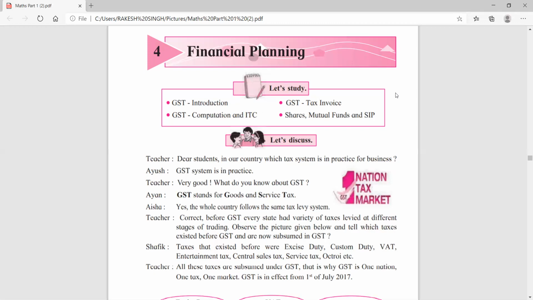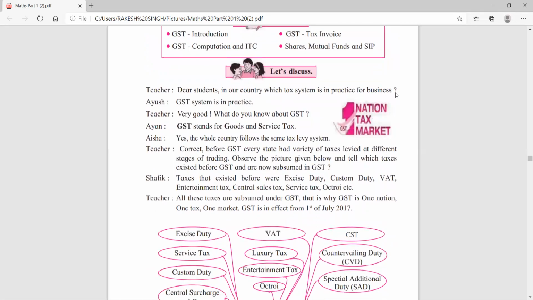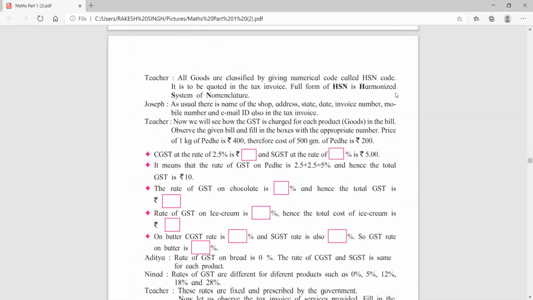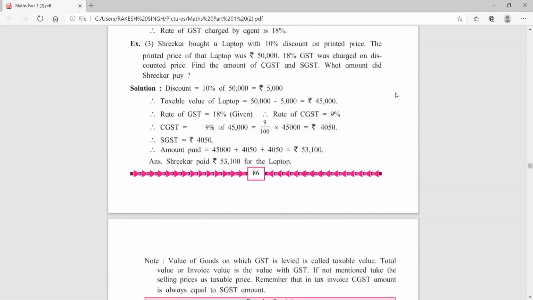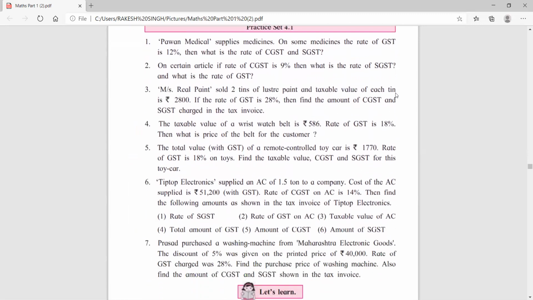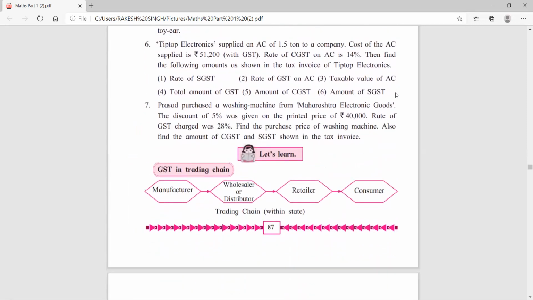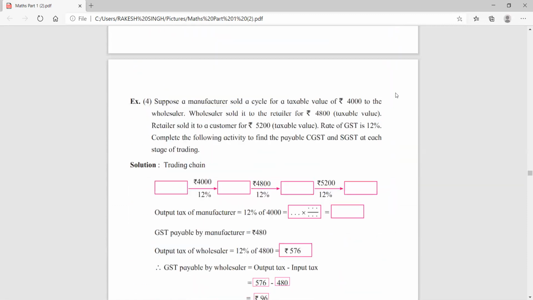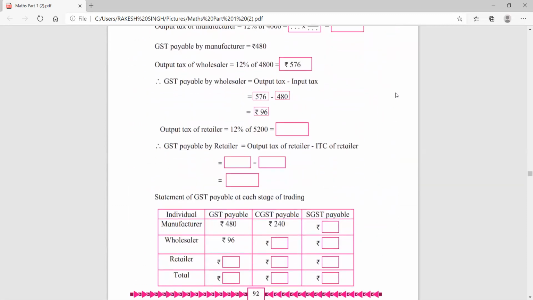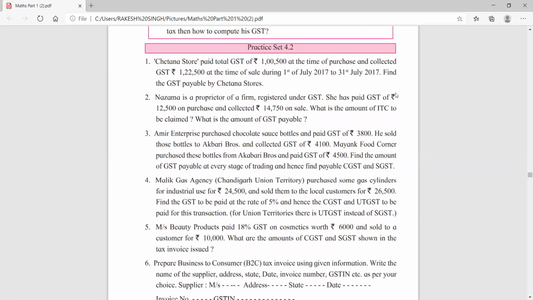So please take your pen and textbook, and whatever page I am telling you, children, just cancel or draw a line, that part is not included this year, that is 2021.